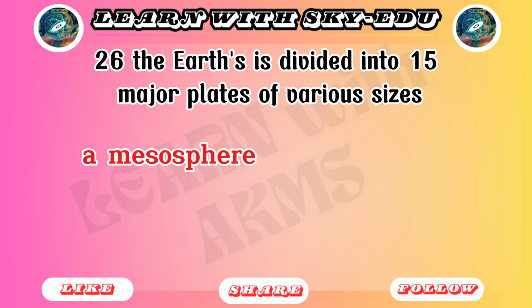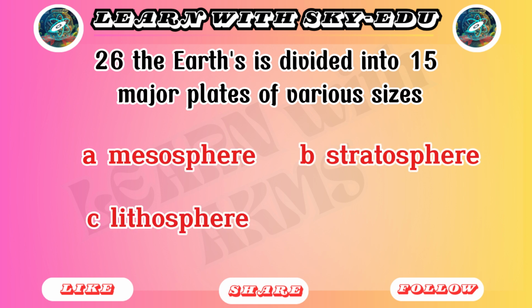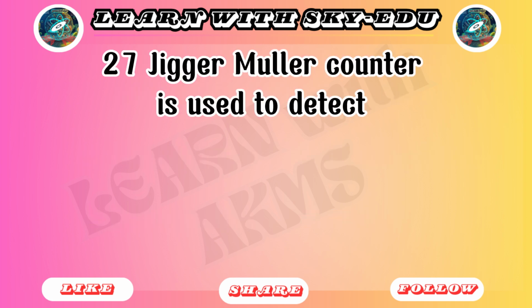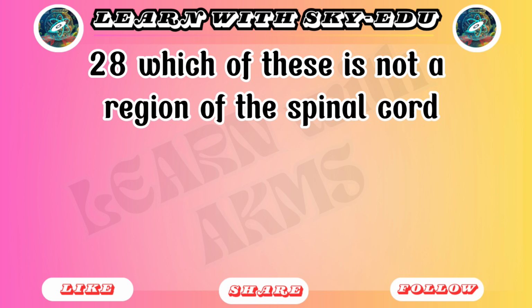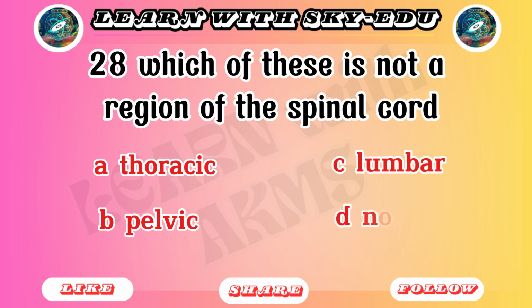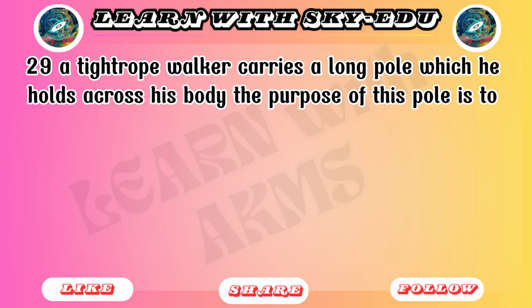A. Mesosphere. B. Stratosphere. C. Lithosphere. D. None. 27. Geiger-Müller counter is used to detect: A. Protons. B. Neutrons. C. Photons. D. None. 28. Which of these is not a region of the spinal cord? A. Thoracic. B. Pelvic. C. Lumbar. D. None.